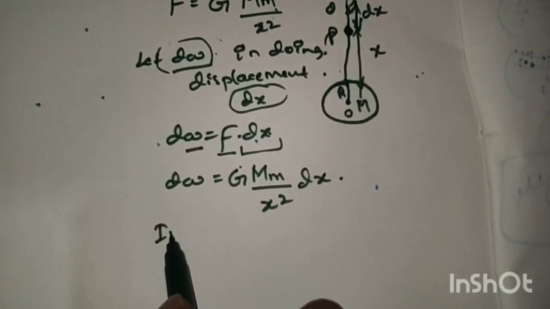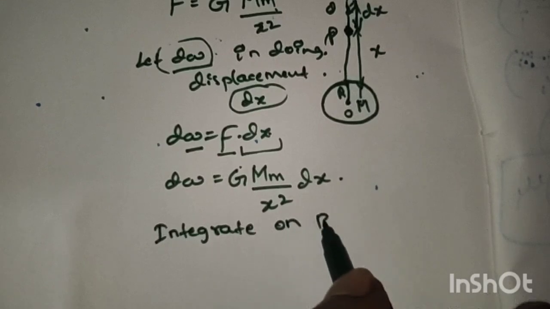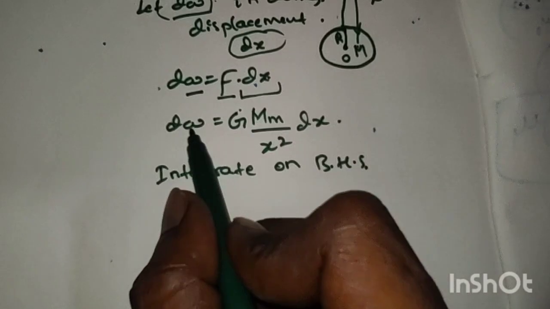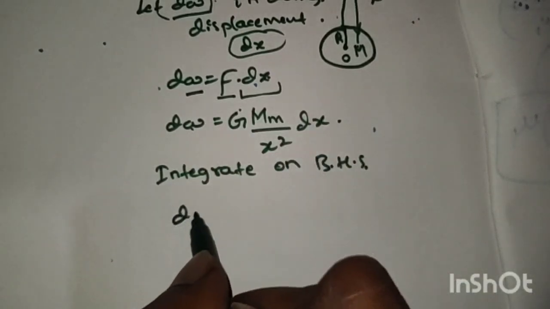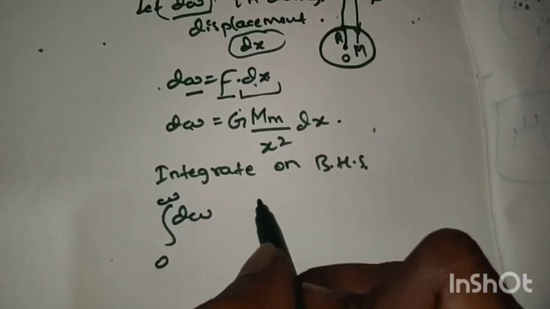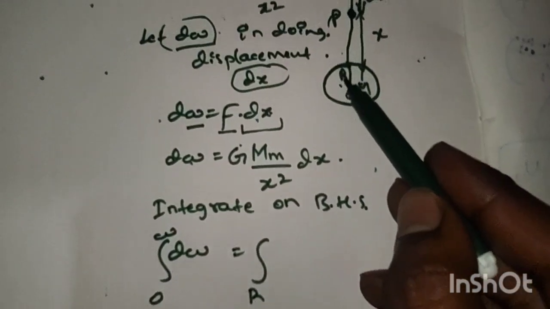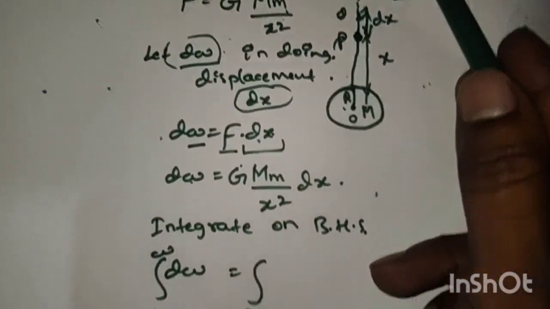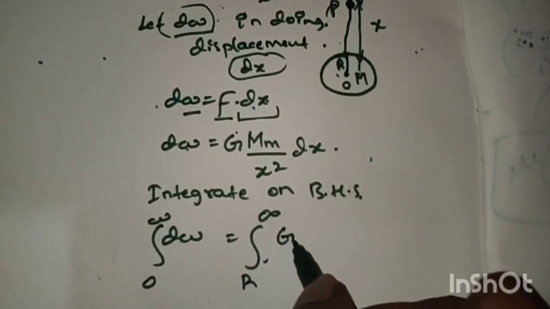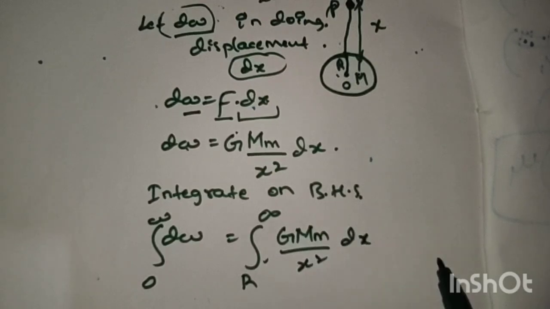Applying integration on both sides, RHS and LHS. The integral of dW from 0 to W on the left equals, on the right, the integral from distance R to infinity of G M m divided by x square dx.